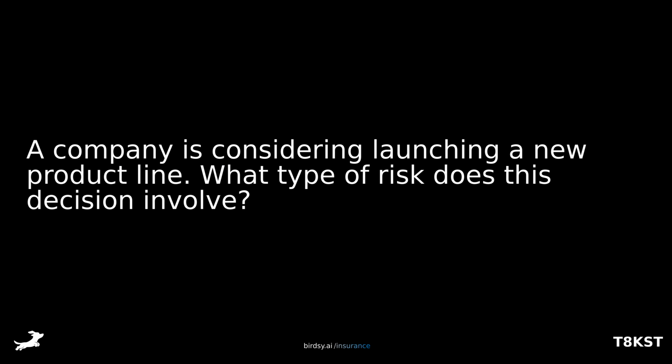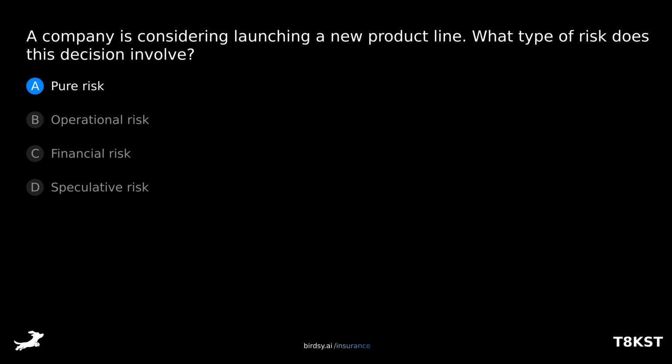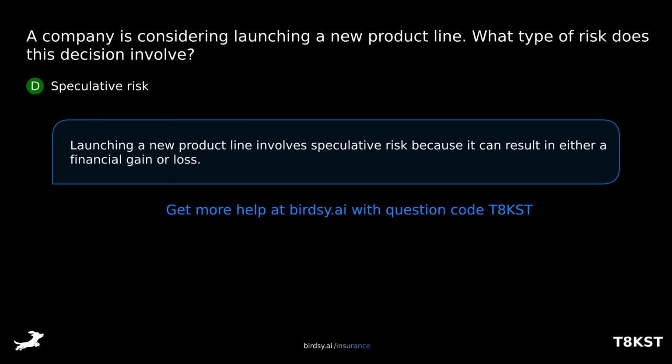A company is considering launching a new product line. What type of risk does this decision involve? Is it A, pure risk? B, operational risk? C, financial risk? Or D, speculative risk? The answer is D, speculative risk. Launching a new product line involves speculative risk because it can result in either a financial gain or loss.